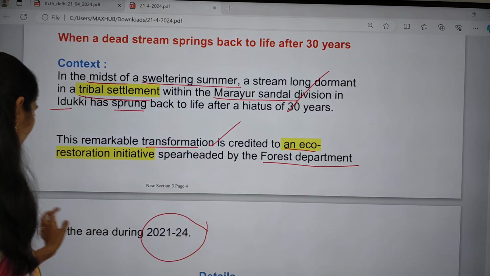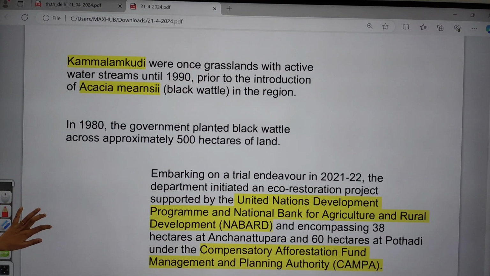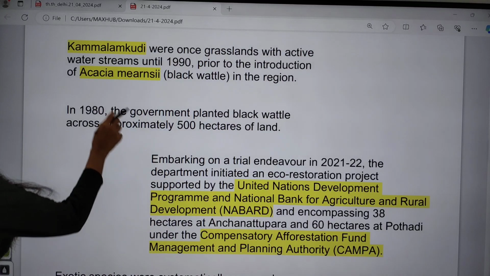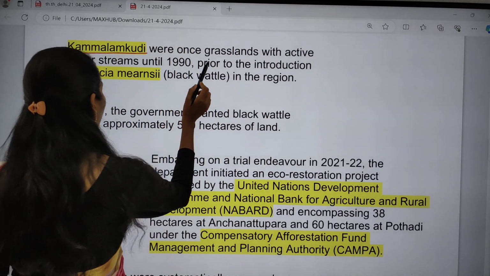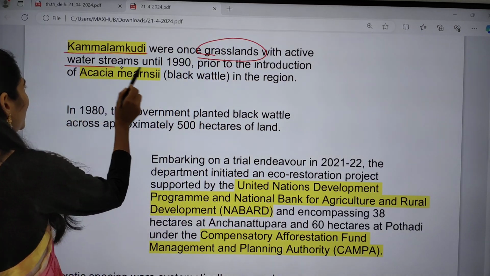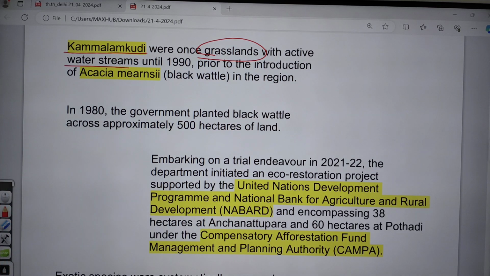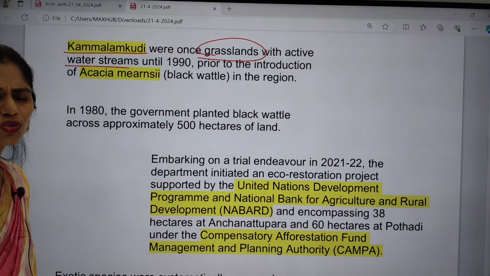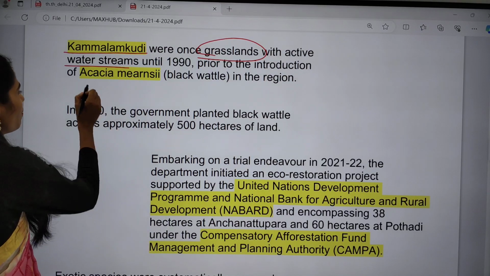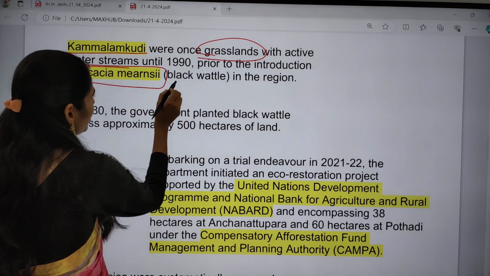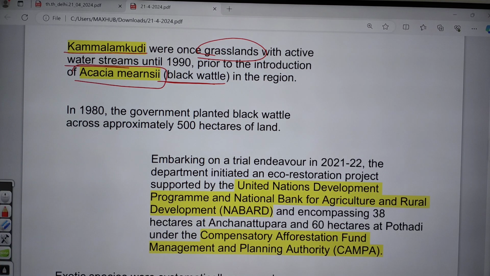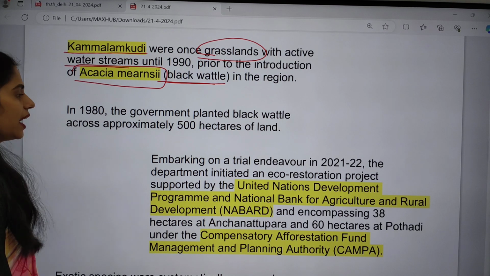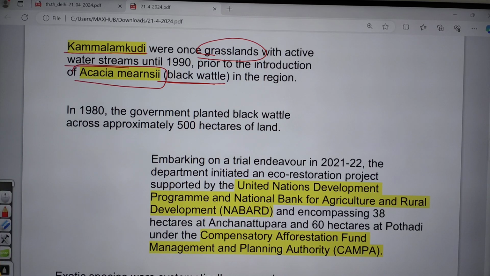Okay, and now let us see the details of this article. Here the name of that stream is Kamalakam Kudi. It is located in a grassland, and it was a very active water stream until the 1990s. In the 1990s, the mistake that was made was the introduction of Acacia mellorensis, that is black wattle, an exotic plant species which was planted around 500 hectares of land.